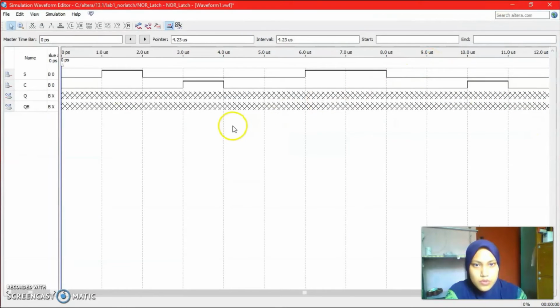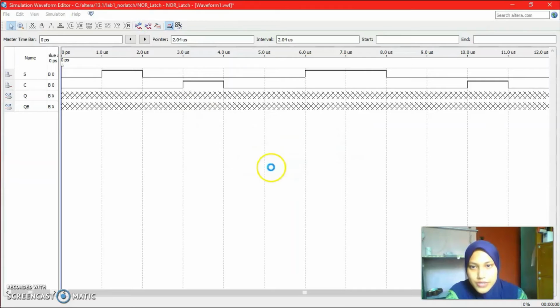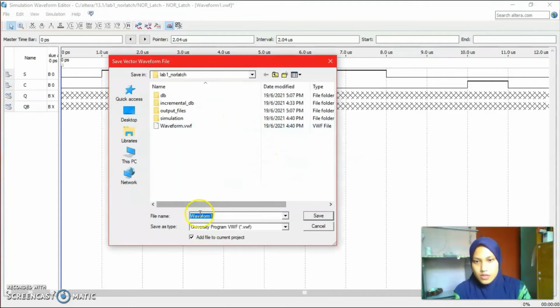Let me show you how the result will look like. And we click the run functional simulation here. And click yes. Perform, yes. And don't forget to add the file to the current project. Click here and save.